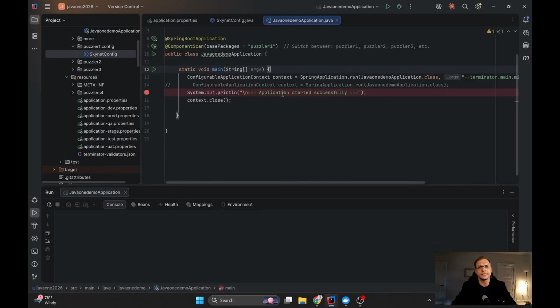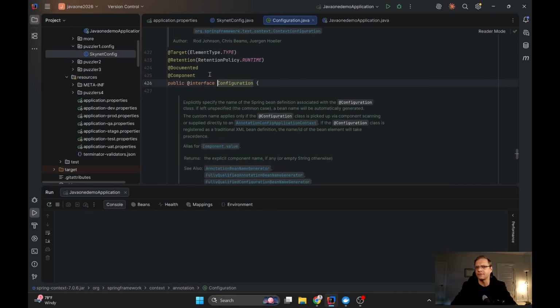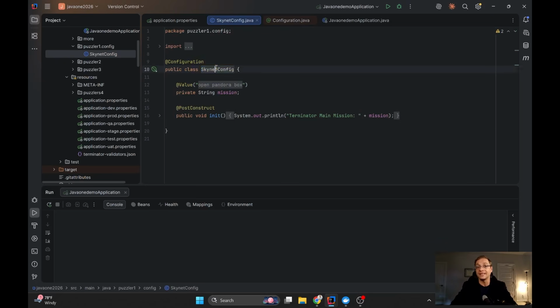So as I said, every time I run some puzzler, it will be just the name of the package I want to scan. IntelliJ can easily show you that in this particular package, there is only one bean, which is a configuration, and a configuration is also a component. So we have only one bean, which is SkynetConfig, and this SkynetConfig injects the value, which is open Pandora box.